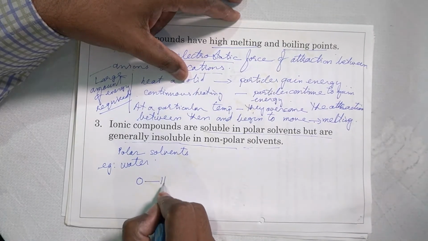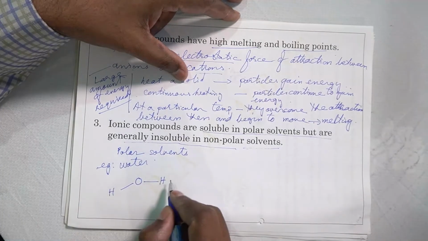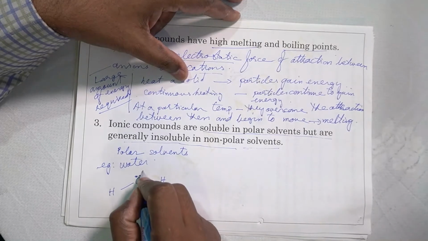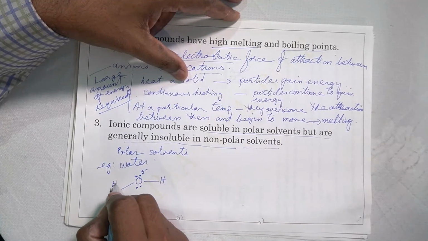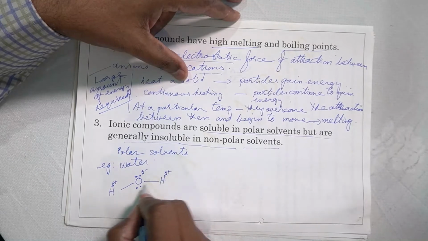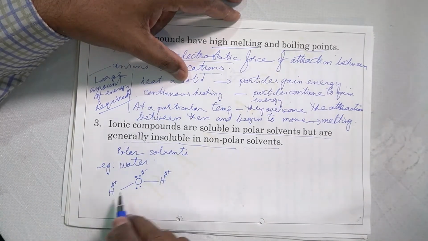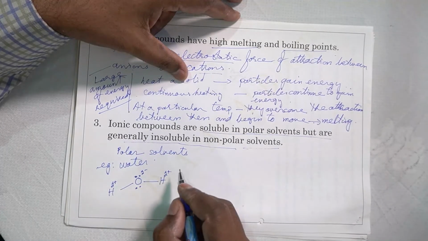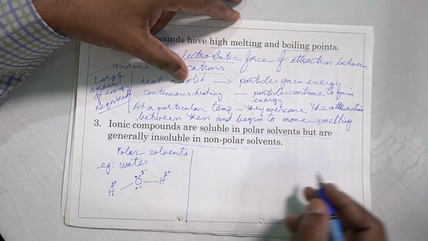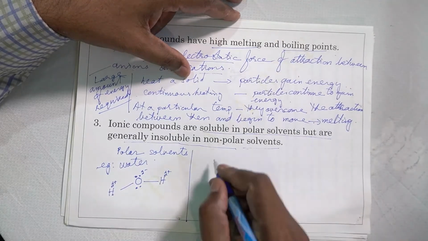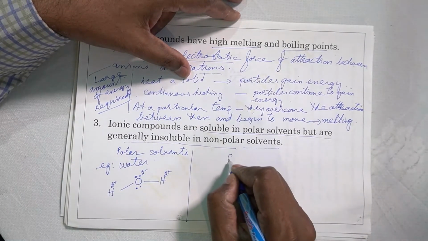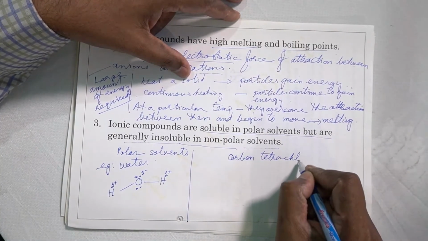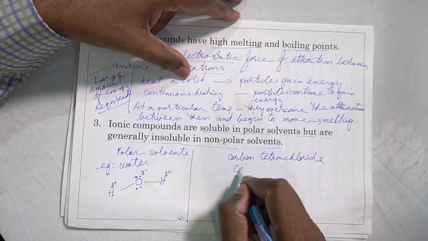In the water molecule, oxygen has lone pairs and at the same time has a partial negative charge. Hydrogen has a partial positive charge due to the difference in electronegativity. So there are positive and negative ends in the molecule. This is called a polar molecule. So water is a polar solvent. Now there are other solvents among the non-polar covalent compounds such as carbon tetrachloride or carbon disulfide.